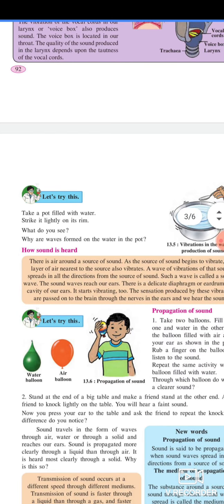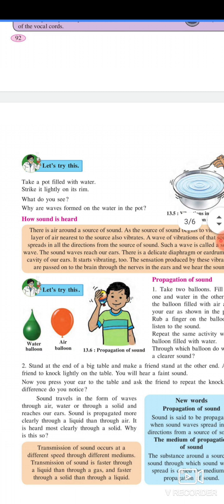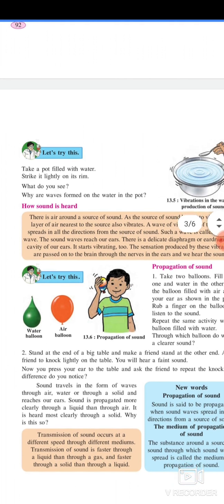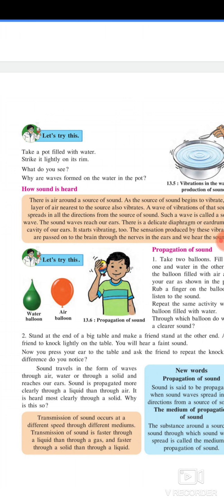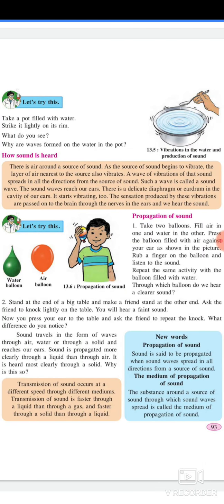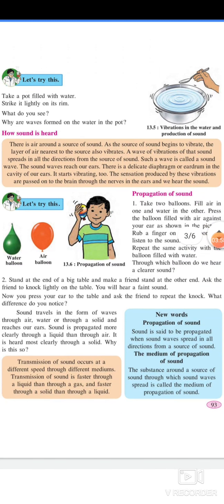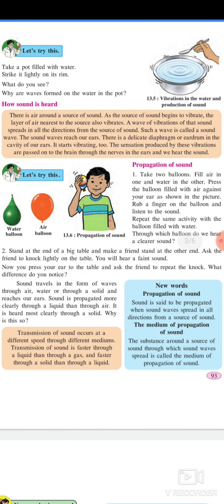Let's try this. Take a pot filled with water and strike it lightly on its rim. What do you see? Why are waves formed on the water in the pot? How is sound heard? There is air around a source of sound. As the source of sound begins to vibrate, the layer of air nearest to the source also vibrates. A wave of vibration spreads in all directions from the source of sound. Such a wave is called a sound wave.